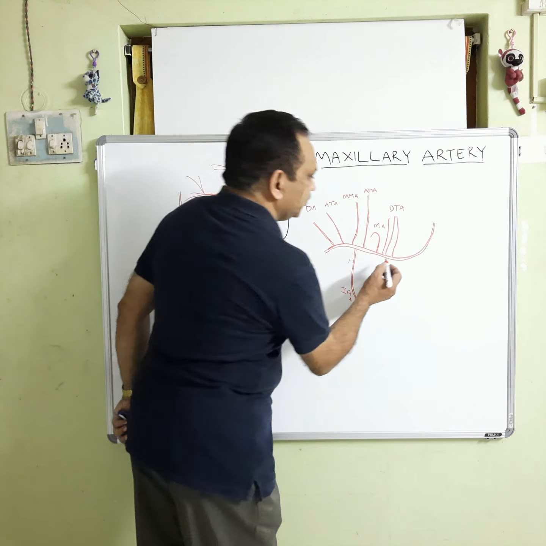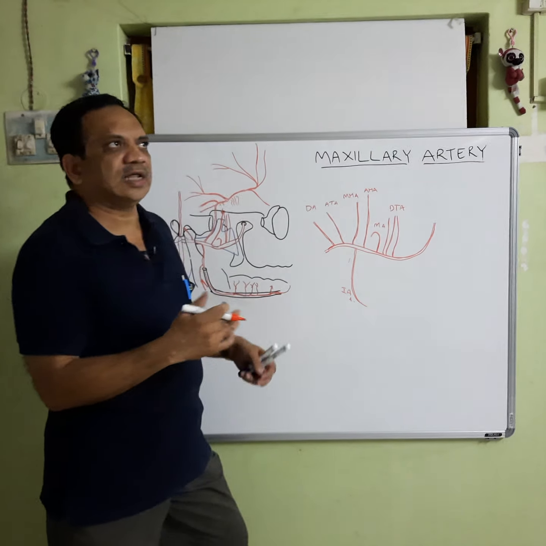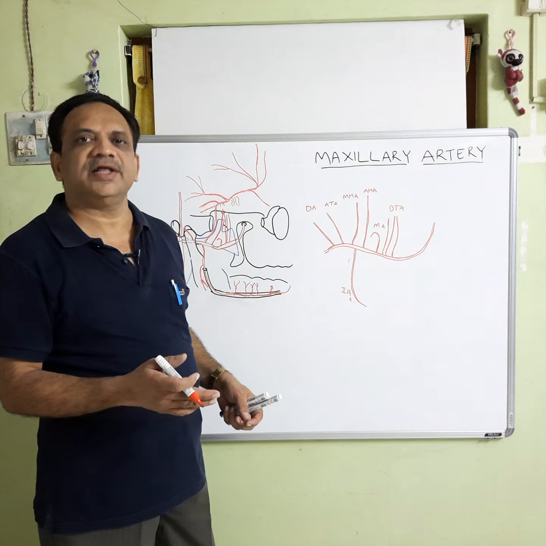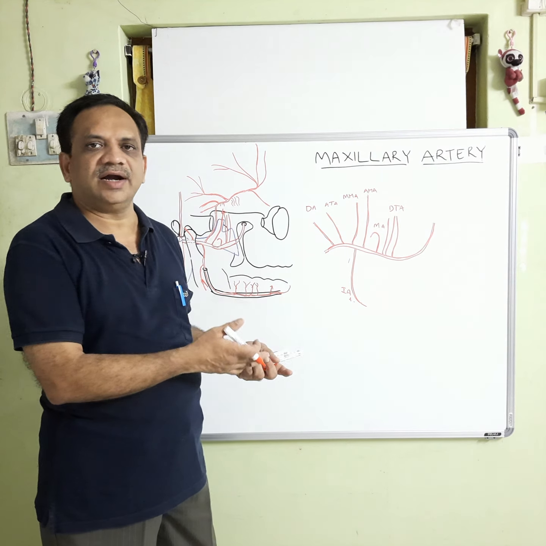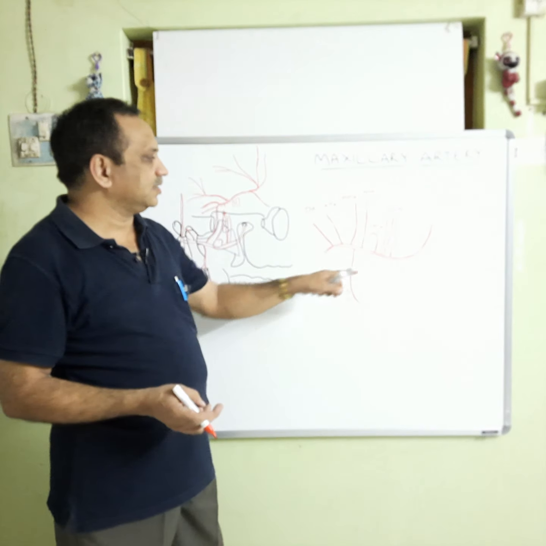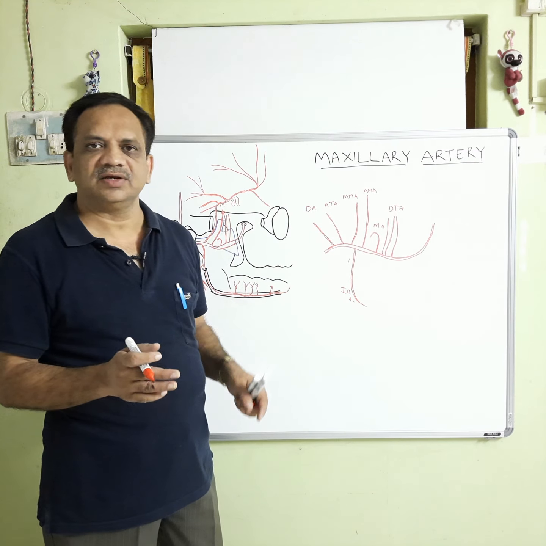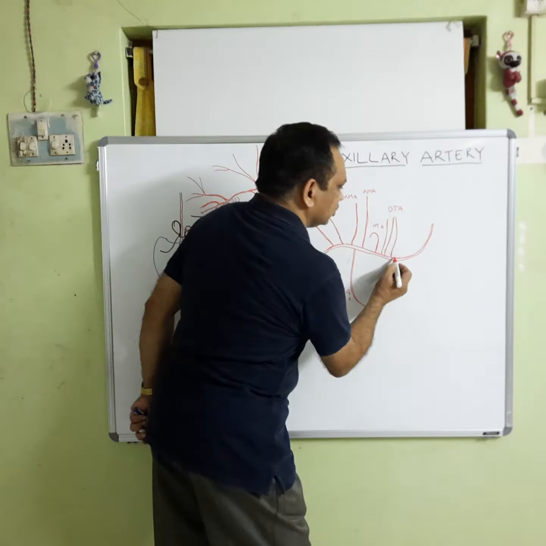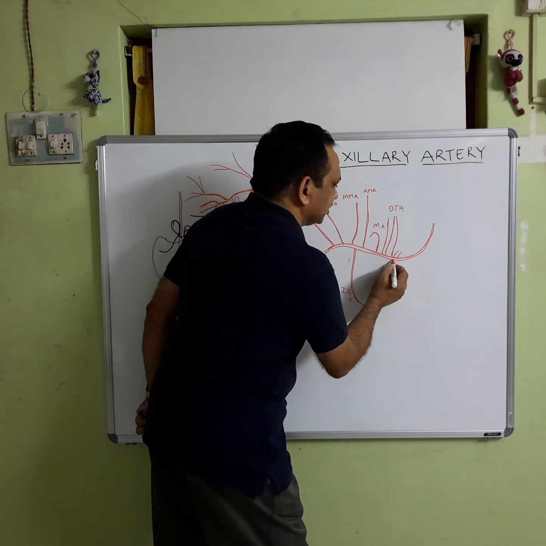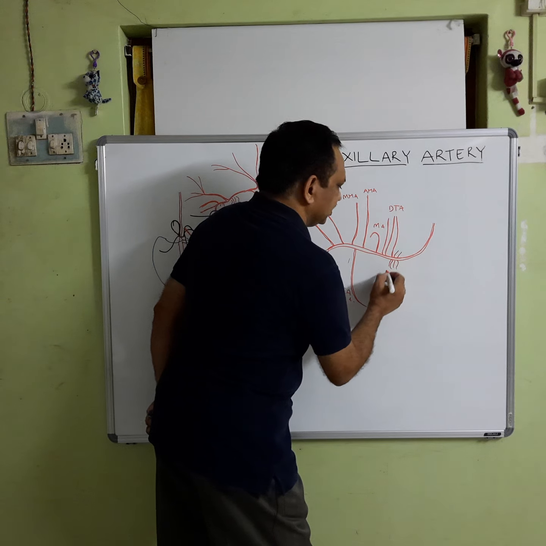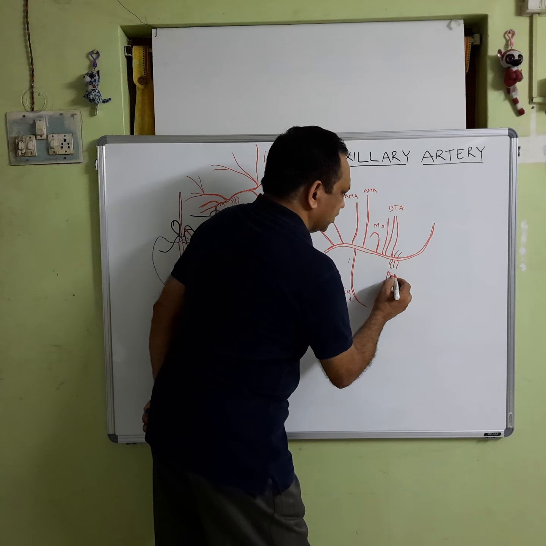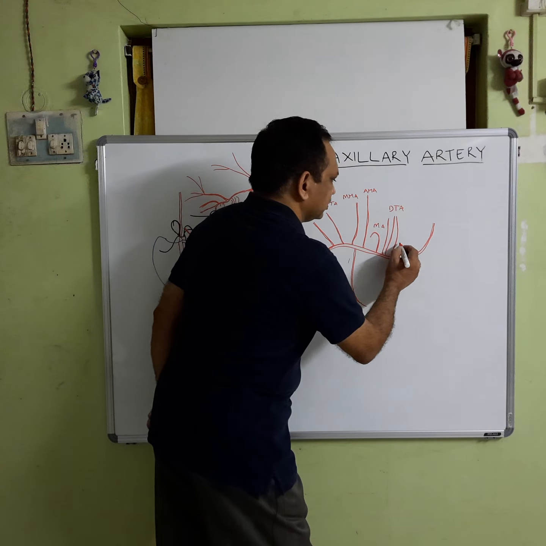Then comes the branches to the pterygoid muscles, the lateral pterygoid and medial pterygoid muscles, but their number and position is variable in many aspects. So, these are the pterygoid branches, the pterygoid arteries.